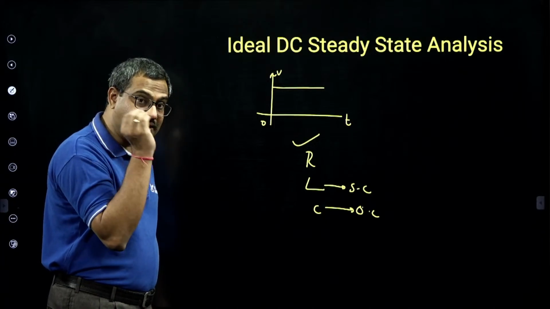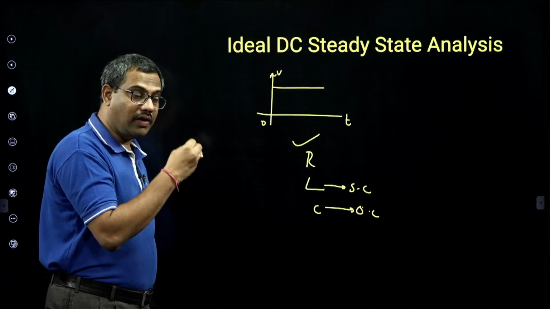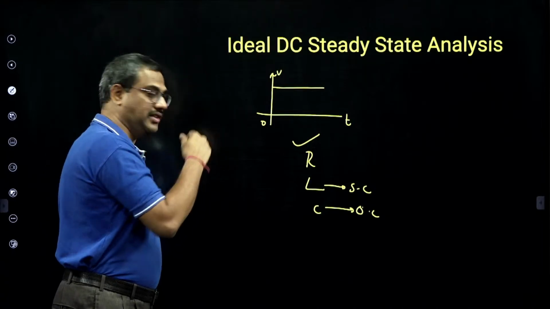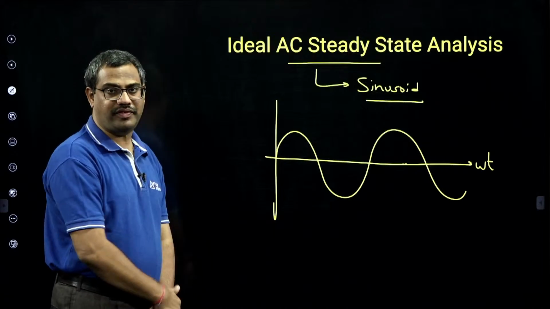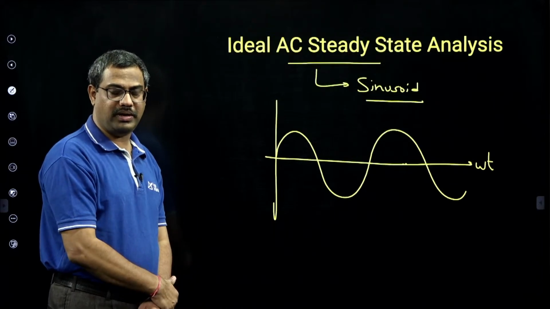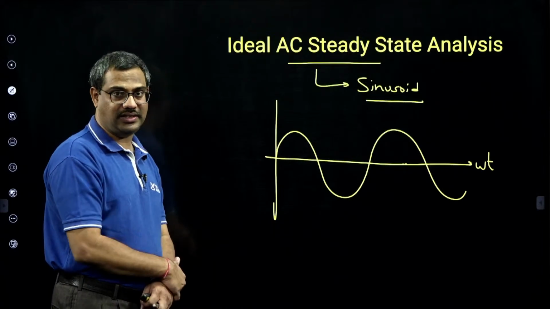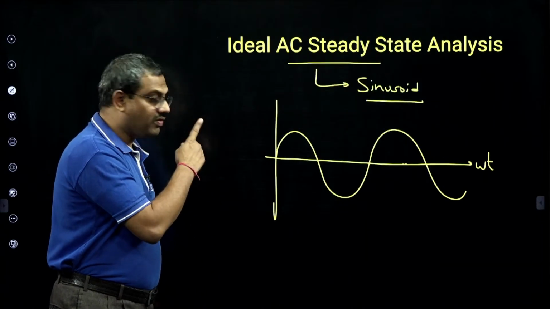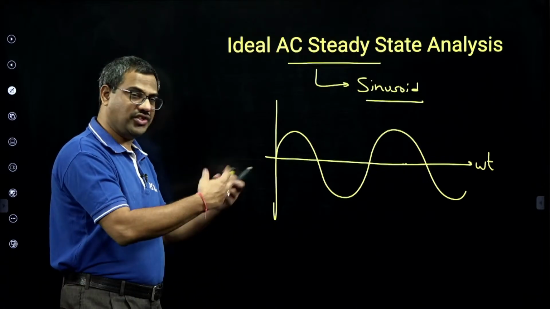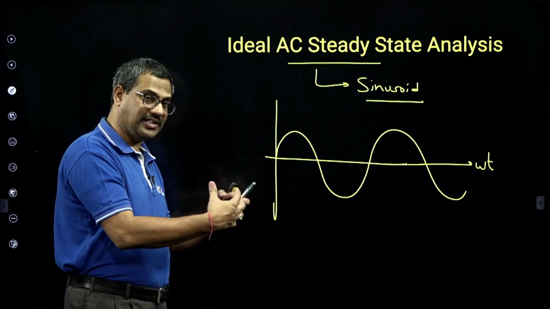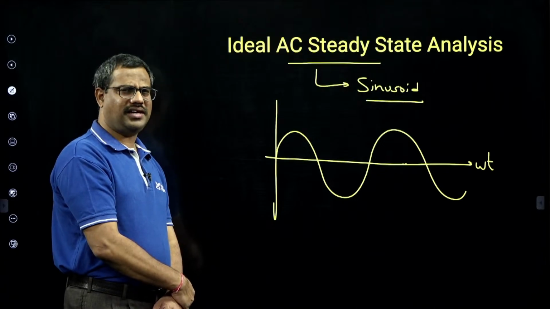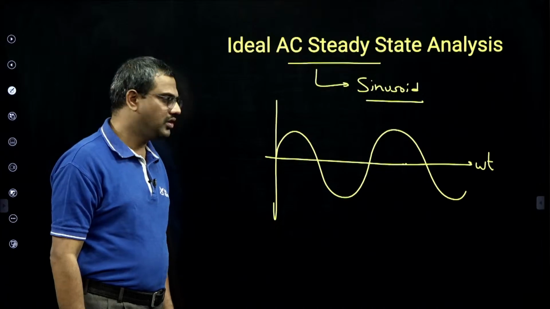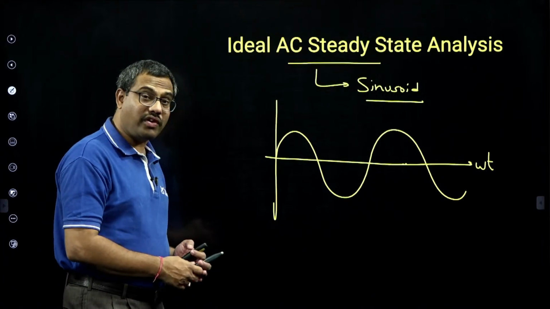So DC is the number one waveform at signal level. All our wireless applications, portable apparatus, and electronic apparatus like DC. But at power level, AC is the number one waveform. All induction motors and big pump motors want AC. So at signal level the number one waveform is DC, and at power level the number one waveform is AC sinusoid. So our entire generation, transmission, distribution and utilization is AC. There are reasons which we will discuss and which I discussed in my videos. Go through them. But for this waveform, what happens?